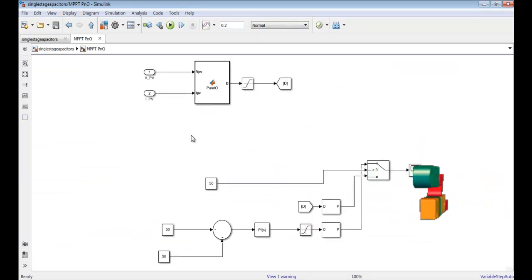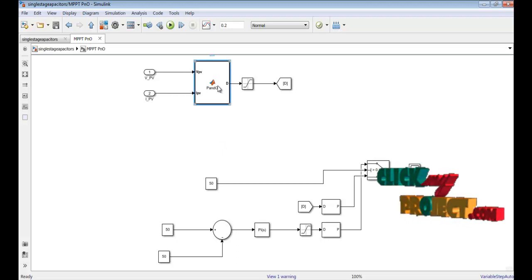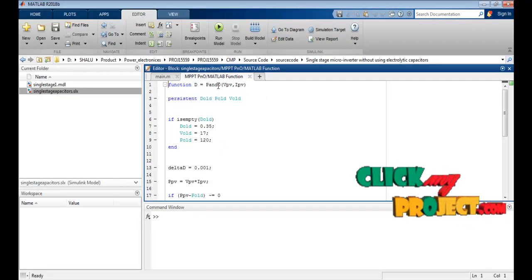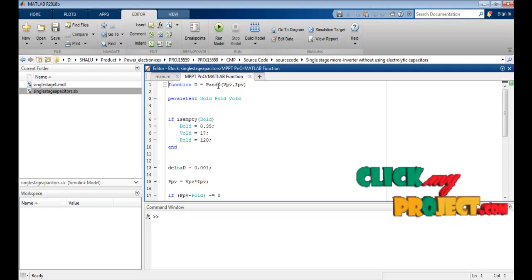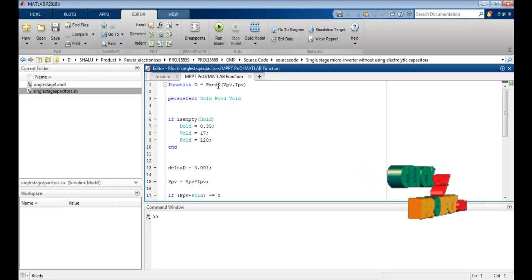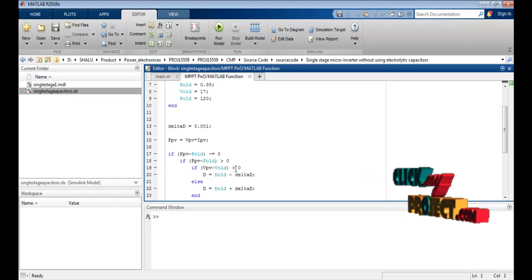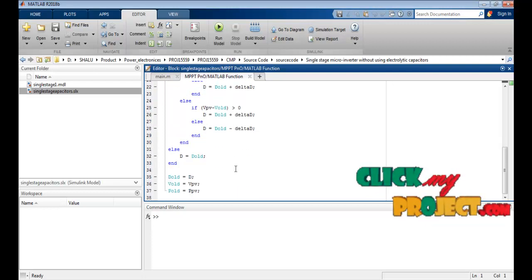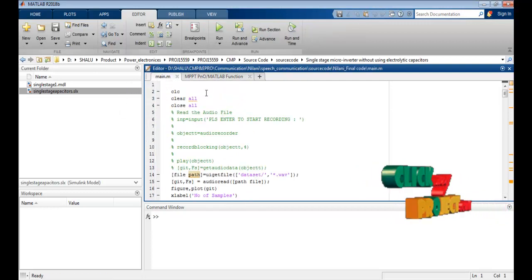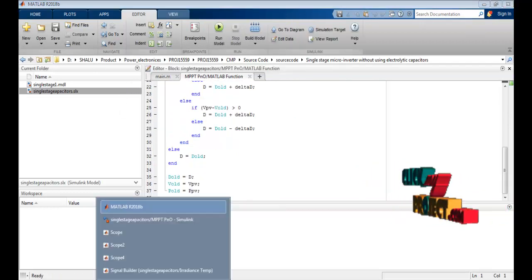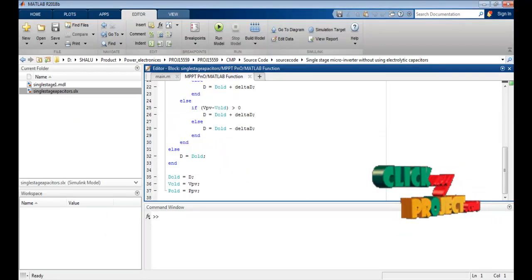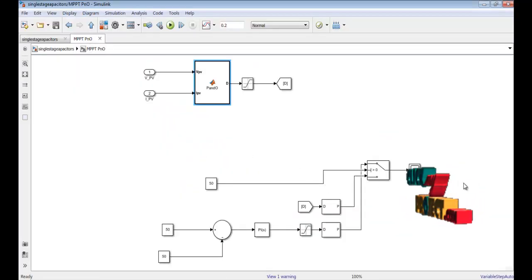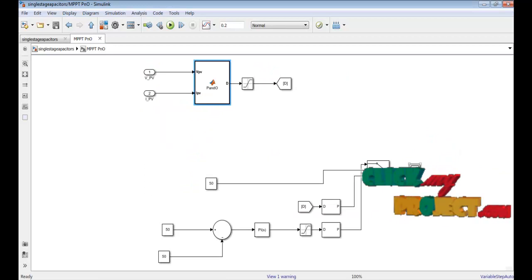The MPPT based on P&O takes the input of voltage and current, and finally calculates the duty cycle. The scope shows the duty cycle.